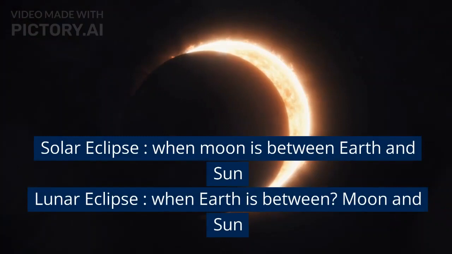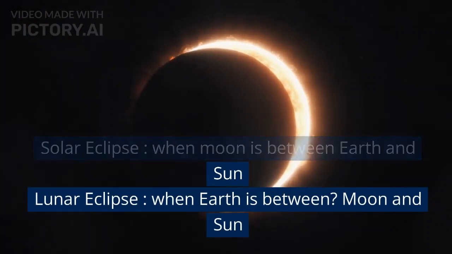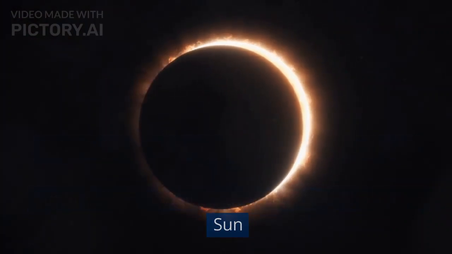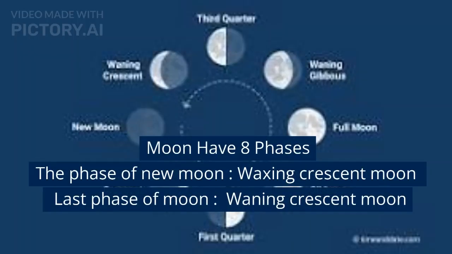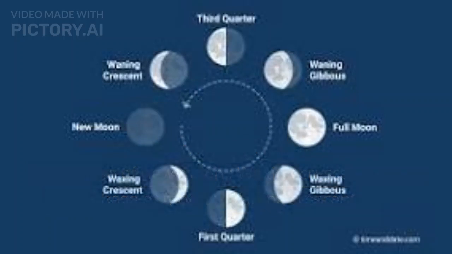Solar eclipse: when the moon is between Earth and Sun. Lunar eclipse: when Earth is between the moon and Sun. The moon has 8 phases: new moon, waxing crescent moon, and so on to the last phase of the moon, waning crescent moon.